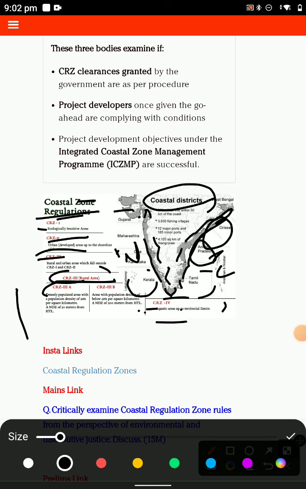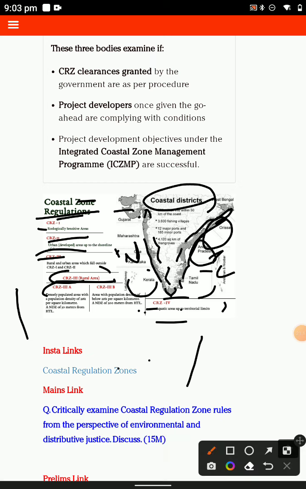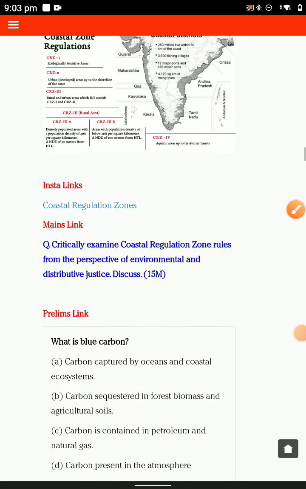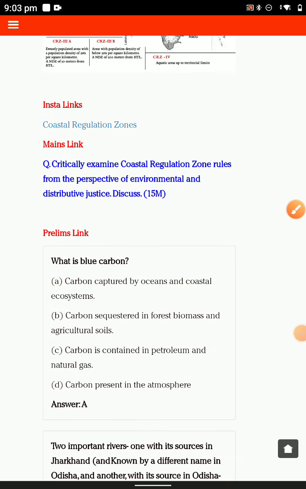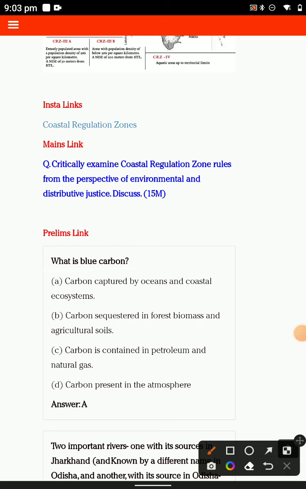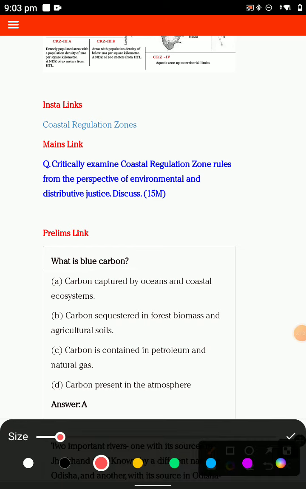फिर the coastal regulation zone you have learned, then you click the coastal zone regulation. You have a lot of information there. That is, I have also introduced you on the next: what is blue carbon? Blue carbon, many times UPSC has asked a question on blue carbon. What is the blue carbon?